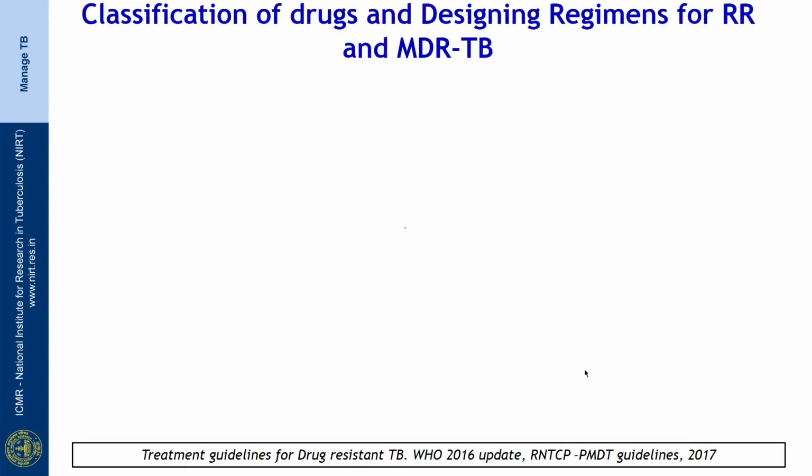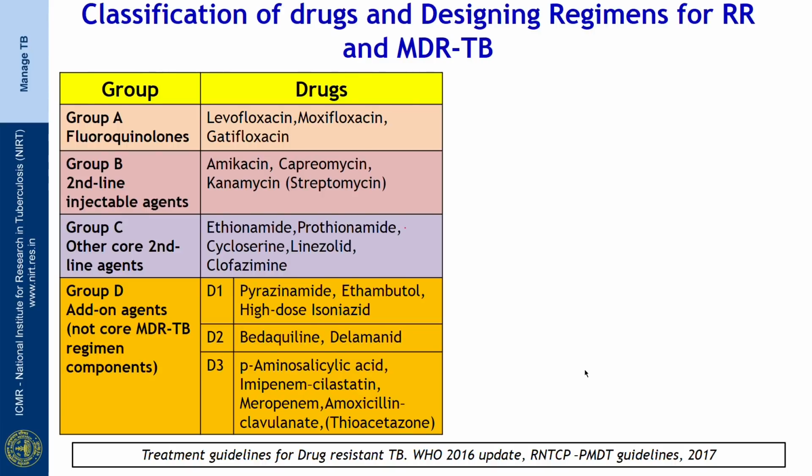Now, before going into the different types of regimens for drug resistant TB, it is important that we know about the classification of anti-TB drugs. The anti-TB drugs that are used for treating drug-resistant TB are divided into 4 groups. The first 3 groups, from group A to group C, are the core anti-TB drugs, and group D are the add-on anti-TB agents. Group A comprises of fluoroquinolones, which are primarily levofloxacin, moxifloxacin. Group B comprises of second-line injectables or the aminoglycosides, which are amikacin, capreomycin, kanamycin, and the group C consists of